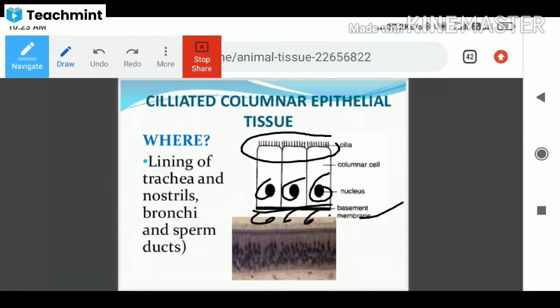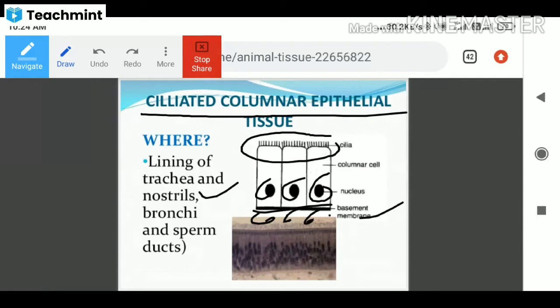Trachea, you know that just behind the pharynx region we have the trachea, and the wall of the trachea is composed of ciliated columnar epithelial tissue. Nostrils, you know that while taking in oxygen, the nostrils are located inside the nose, and their wall is also composed of cilia. Bronchi, you know, is the internal structure of the lung. Bronchi and bronchioles are a branch-like structure present in the lungs.